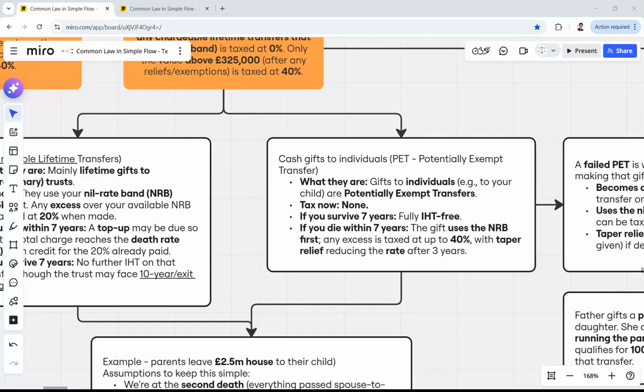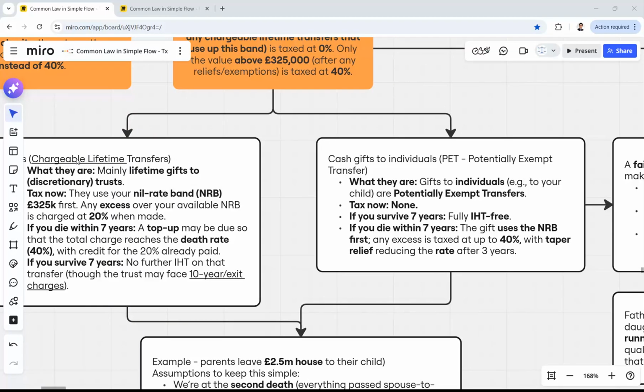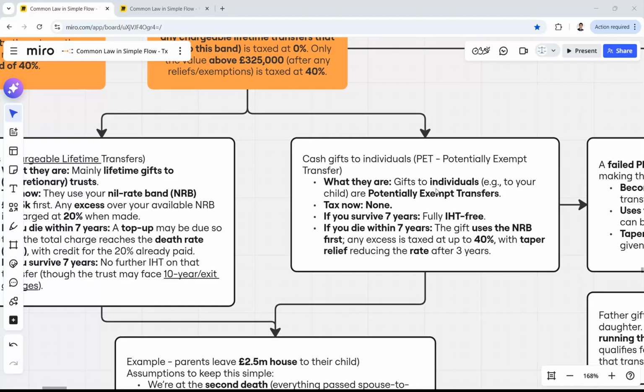So if you're transferring to an individual, whereas the previous one was transferring to a trust, right? A trust is not a person, and when you transfer to a trust, you pay 20%. But if you are transferring to an individual, like to a child or to a friend directly, for example, that will be called a potentially exempt transfer.